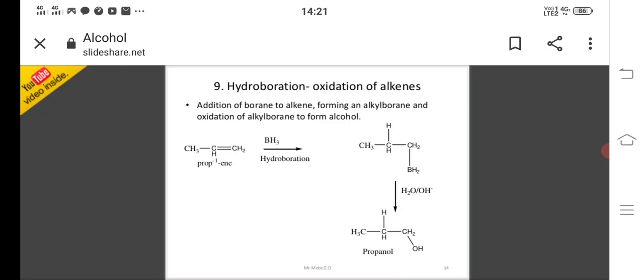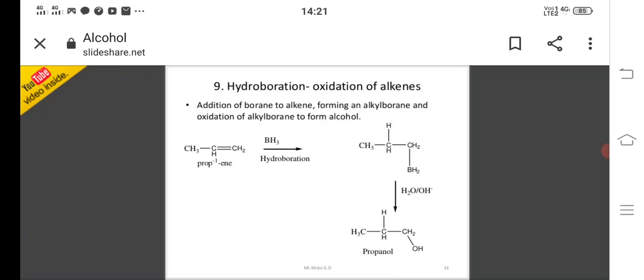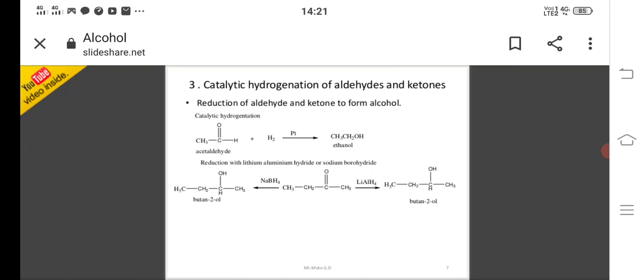Next is hydroboration oxidation of alkenes: addition of borane to alkene, forming an alkyl borane, and oxidation of alkyl borane to form alcohol. Here one propene is there, CH3CH=CH2. On hydroboration with BH3, it will give one intermediate compound. On hydrolysis, that intermediate compound is converted to propanol. Okay, this is the hydroboration oxidation of alkenes. Okay students, these are the preparation methods of alcohols.